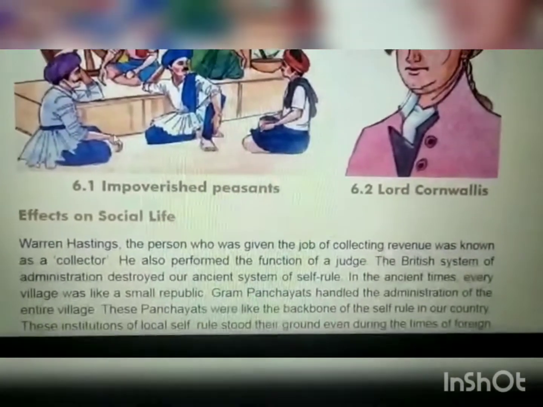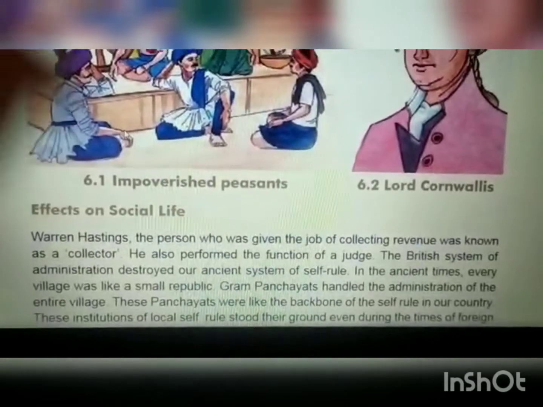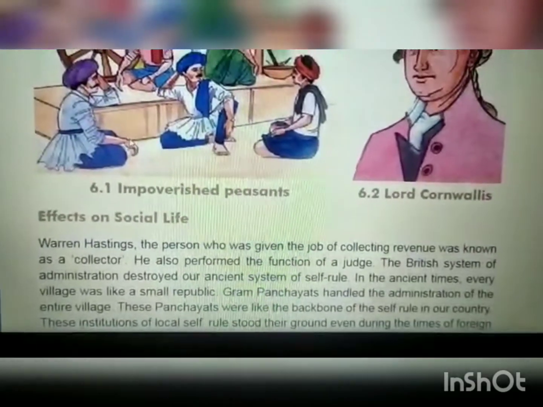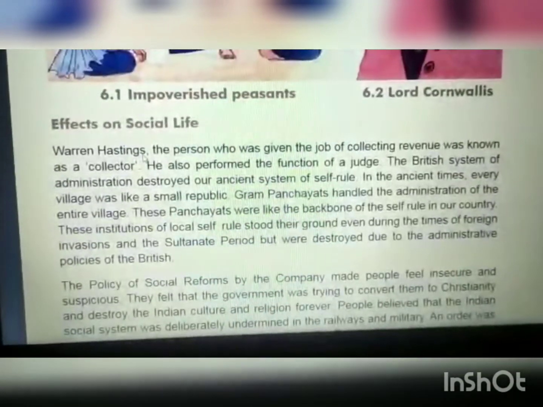Now we will see the effects on social life of the people during the British rule.